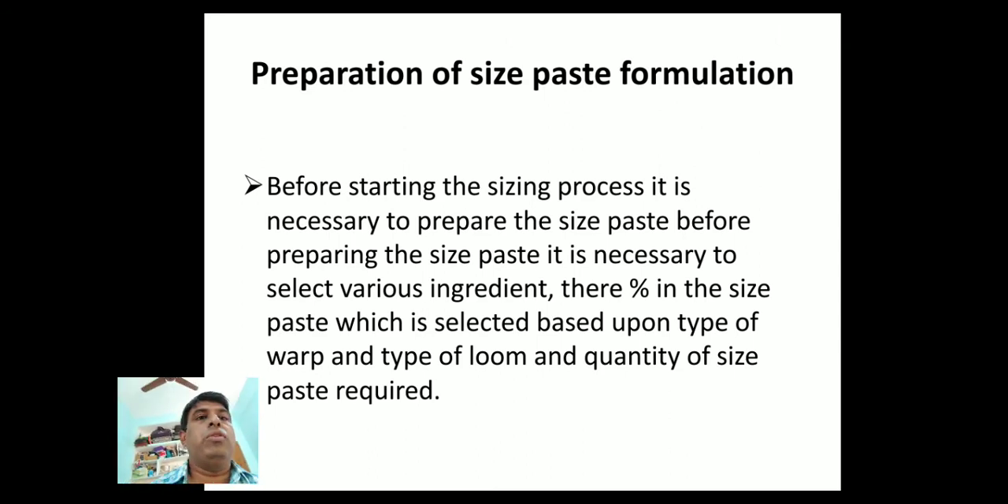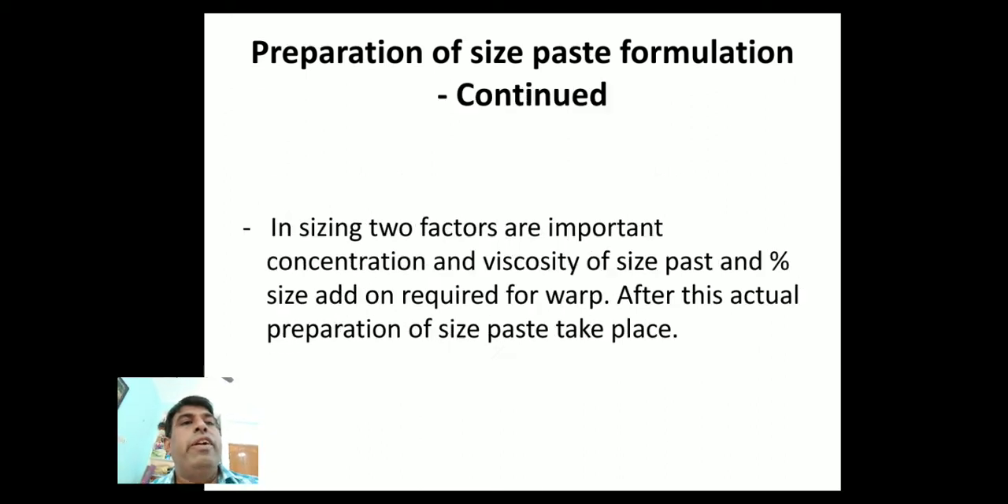Before starting the sizing process, it is necessary to prepare the size paste. Before preparing the size paste, it is necessary to select various ingredients and their percentage in the size paste, which is selected based upon the type of warp, type of loom, and quantity of size paste required.